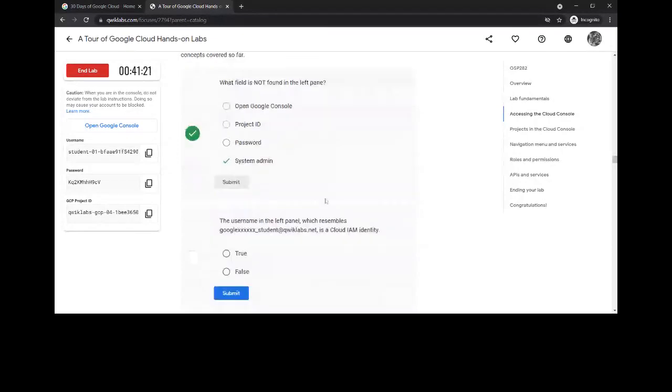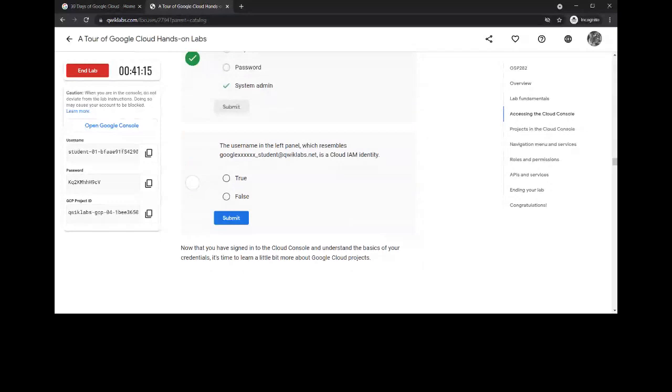The username in the left panel, which resembles blah blah blah at quicklabs.net, is a cloud IAM identity. So it is basically asking whether this username which is provided on the left pane is cloud IAM or not.